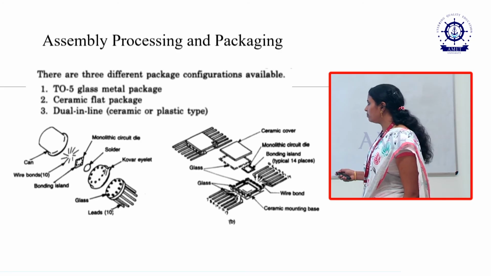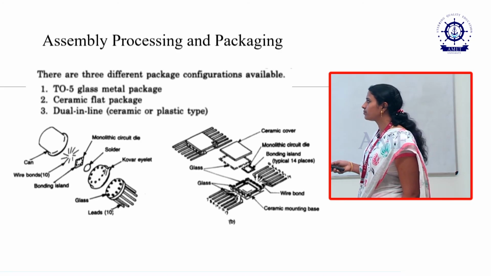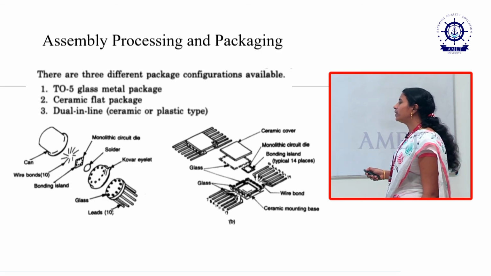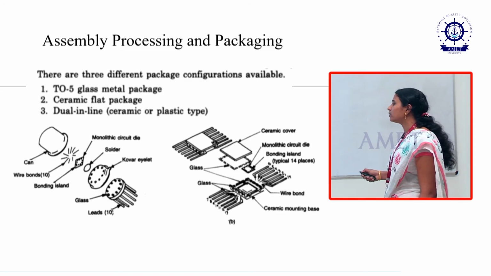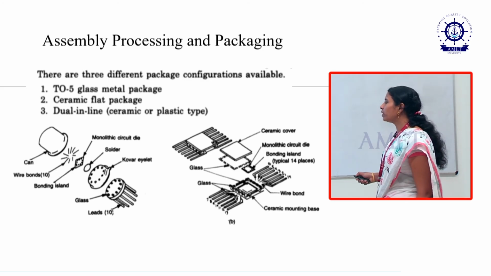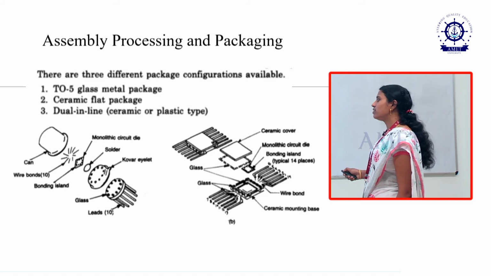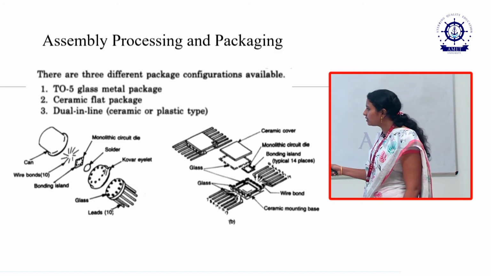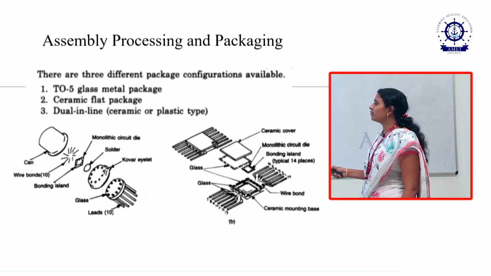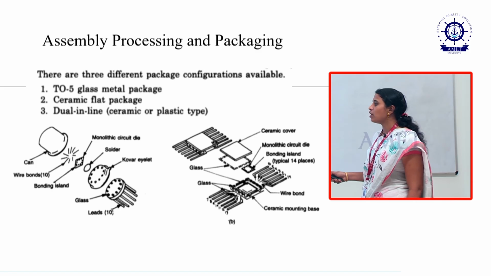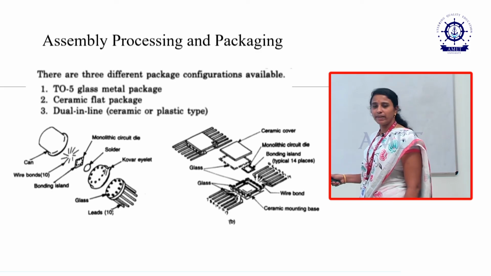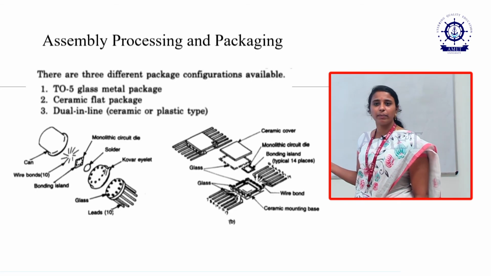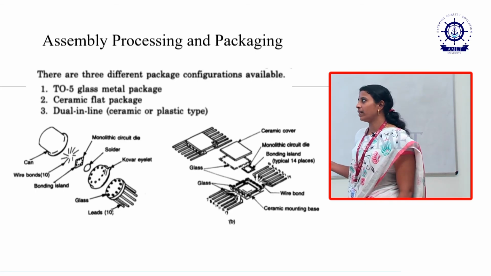This is the monolithic circuit. These are the typical 14 pins, these are plates, these are wire bonds. This is a ceramic mounting base, this is a wire bond. The bonding islands, these are islands. This is glass. By using this technique, we are using ceramic. These are flat packages. This is a TO5 glass metal package. Finally, we get one typical IC.